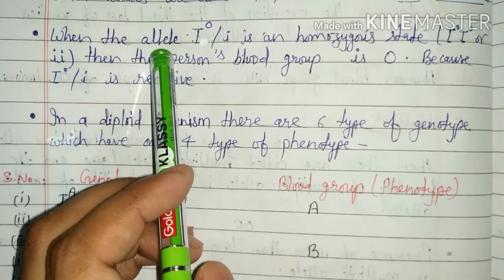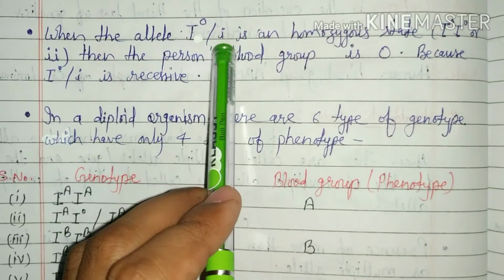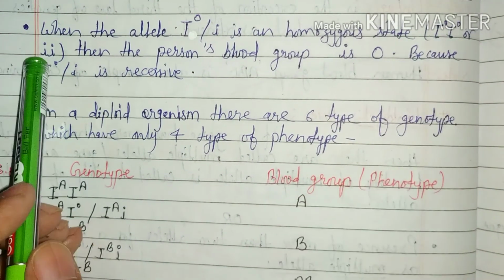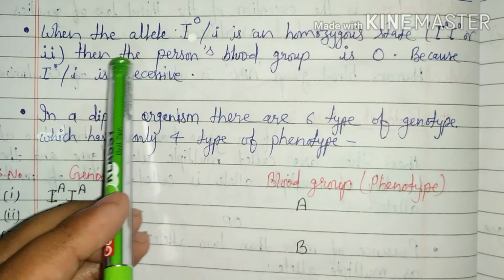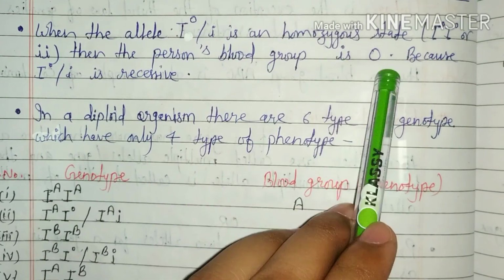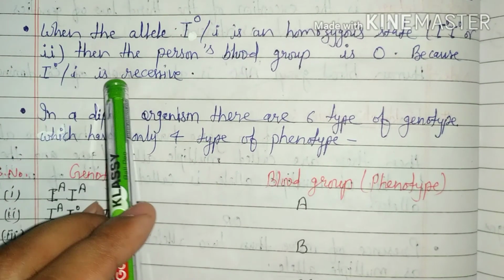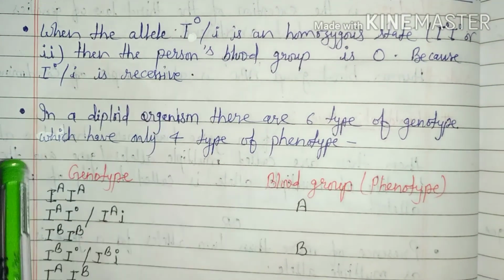When the allele I0 or small i is in homozygous state, then the person's blood group is O because I0 or small i is recessive form.